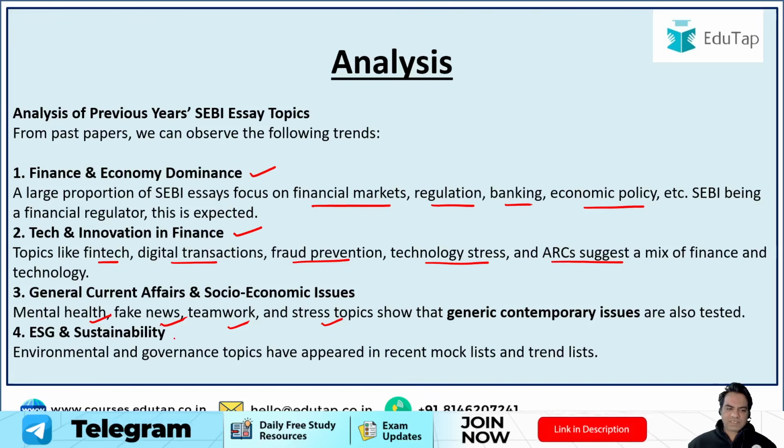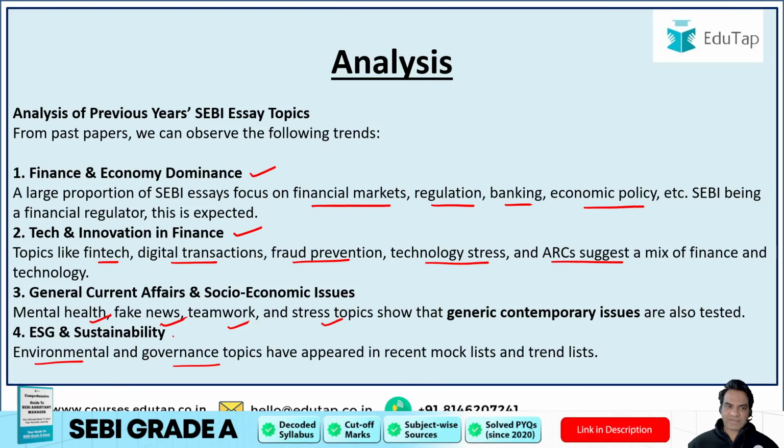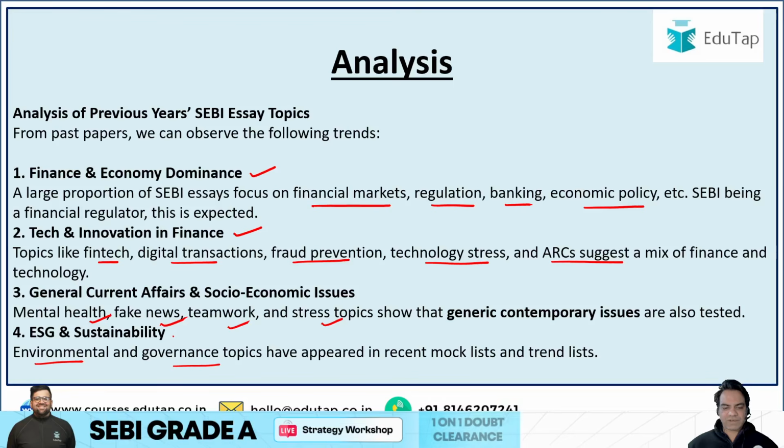And fourth is ESG and sustainability. Environment and governance topics have appeared in recent mock lists and trend lists. So these are the four verticals that we can understand, and we should be focusing on these four as well. I'll provide you tentative topics at the end of this lecture, and you can use them for your preparation for your exams.